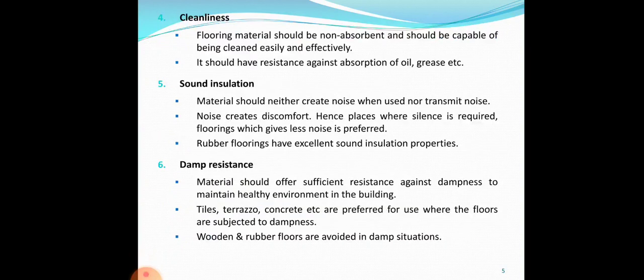Next is cleanliness, which is another factor that affects the selection of a flooring material. It is always desirable that the floor should be non-absorbent, and it should be easily and effectively cleaned. We should be able to clean the floor easily, and also all the joints. We know that we use various units for constructing a flooring material. So different units are bonded together to form a flooring or a horizontal surface. All the joints in the flooring should be watertight, and greasy and oily substances should not spoil the appearance or have a destroying effect on the flooring materials.